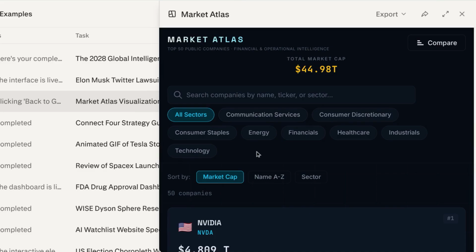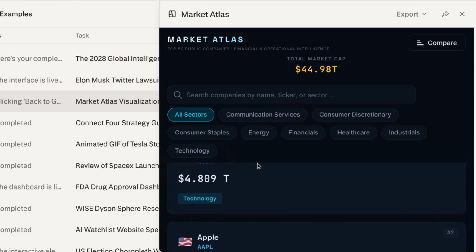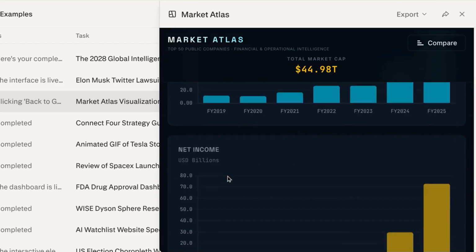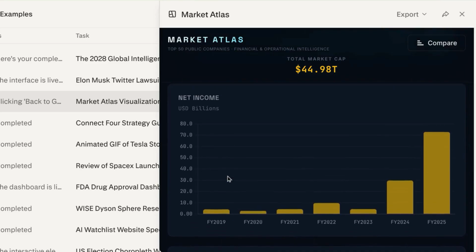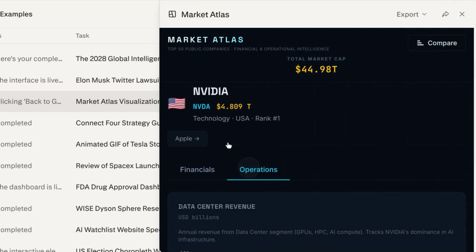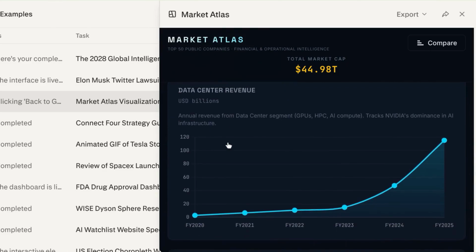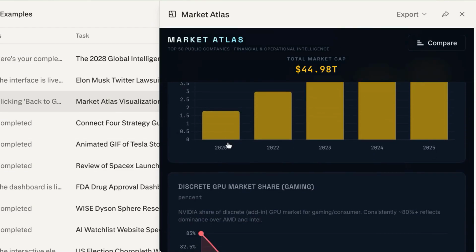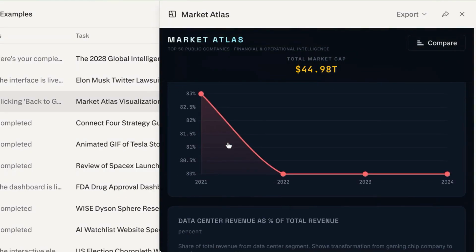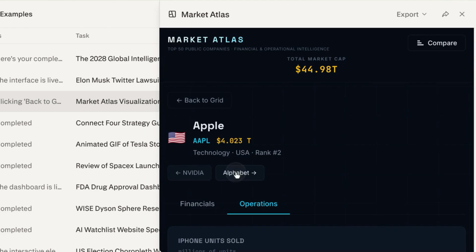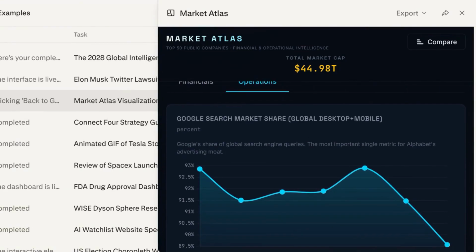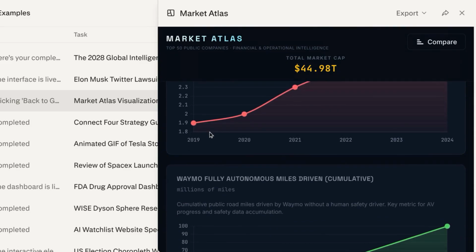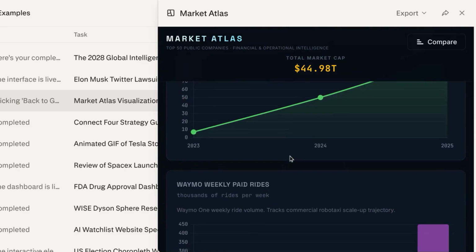This is a market atlas where you can analyze the top companies, including their financials and operations data. Here are a couple of visualizations where we can analyze its performance. If we go to operations, it gives us company-specific information. So for NVIDIA here, we have CUDA, registered developers, the GPU market, and other information. If we go for Alphabet, we have data on the search market share, Google Cloud market share, YouTube monthly active users, and Waymo autonomous driving data.